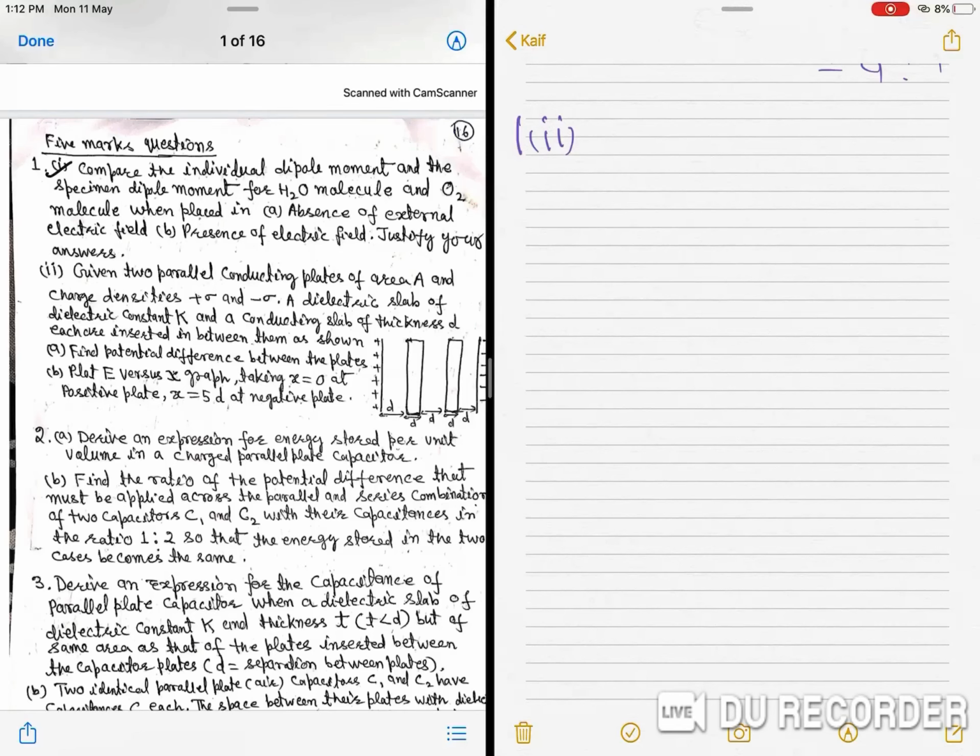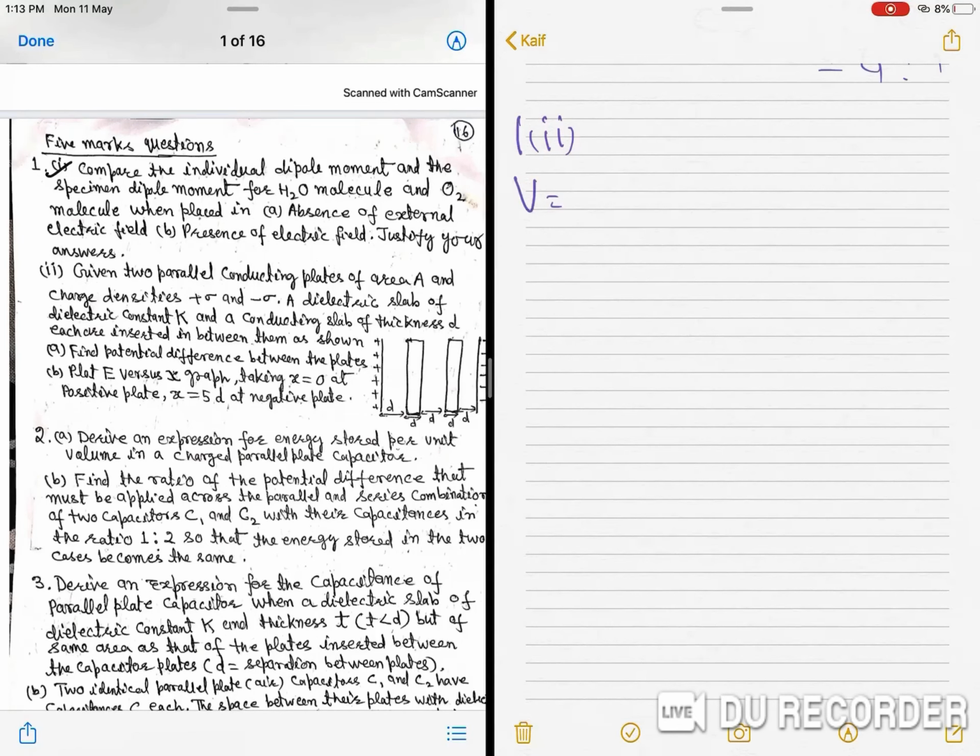So, potential difference V in space D. First, there is no dielectric, then a dielectric slab of thickness D is there, again no dielectric, open space means air, and again there is a metal slab D, and again there is a space for air.